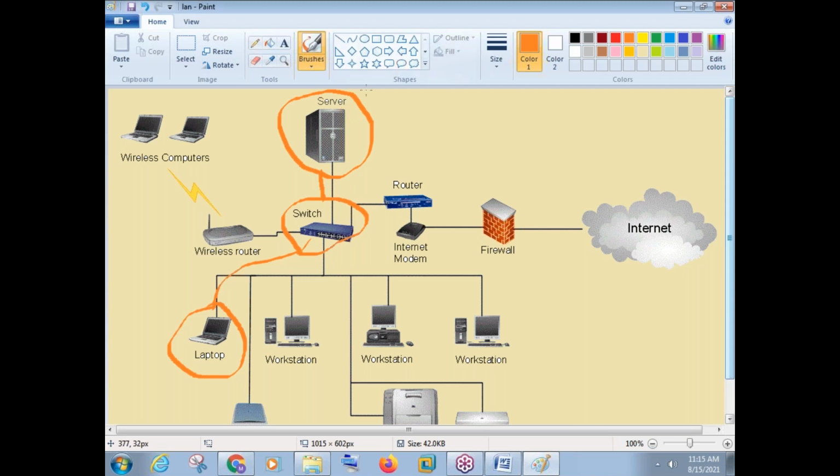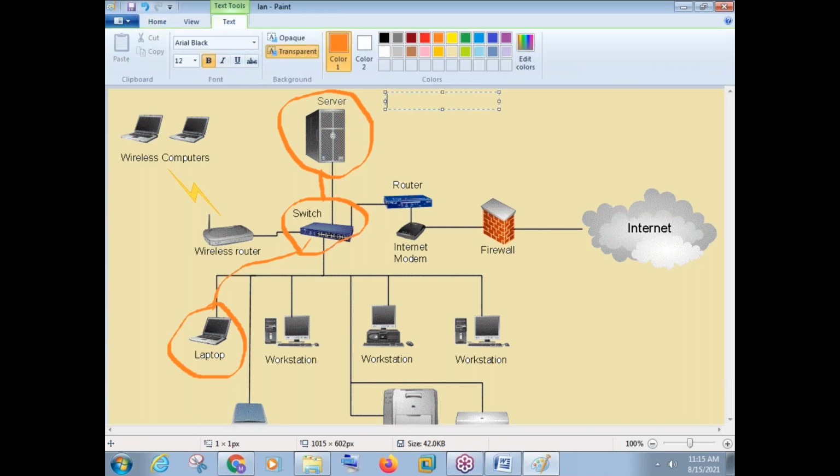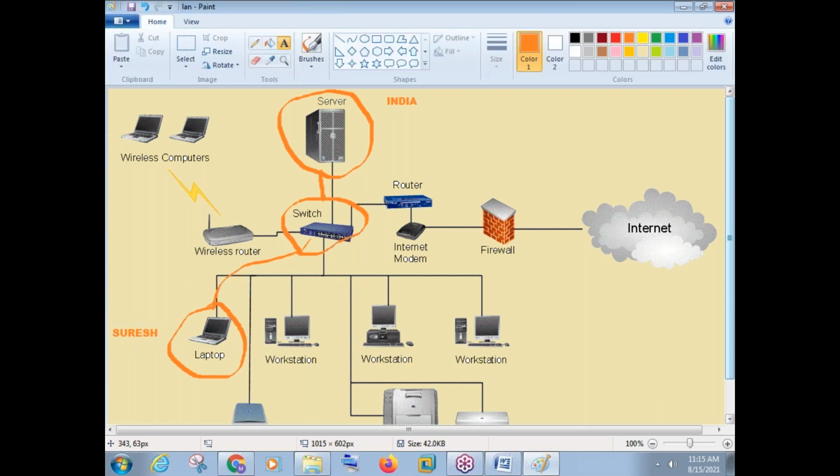Now, there is some folder in this server. For example, suppose the folder name is India. Folder name is India here. And there is a user sitting here, and I will use one of your names. I'll go with the name Suresh. So Suresh Kumar is here. So I'll just use the name Suresh. See, Suresh user is connected to the server, and there is a folder in the server with the name India. Now the question here is, can Suresh user access the India folder?